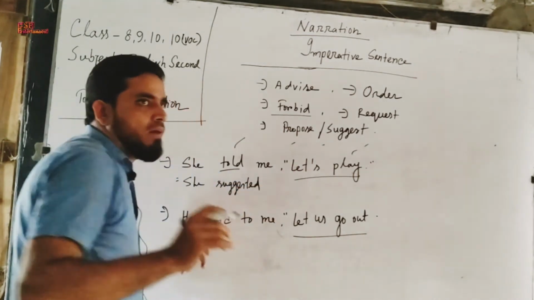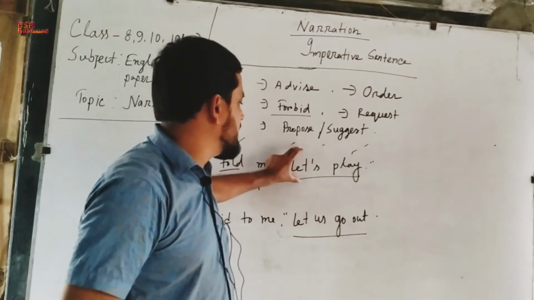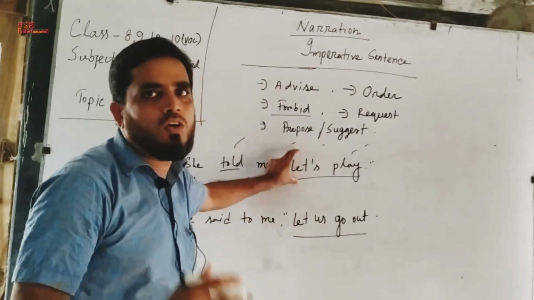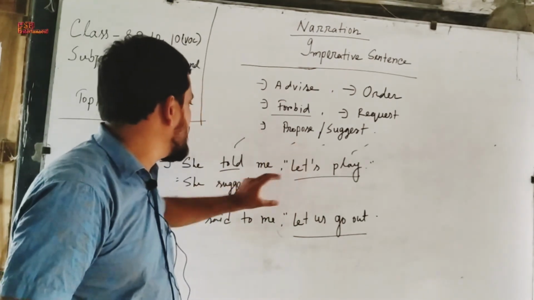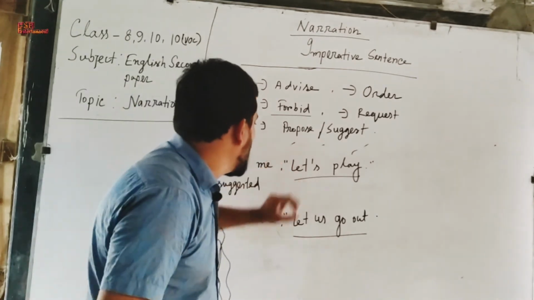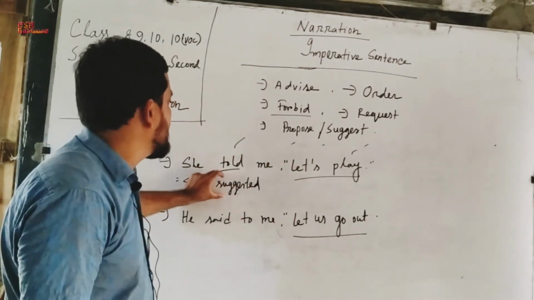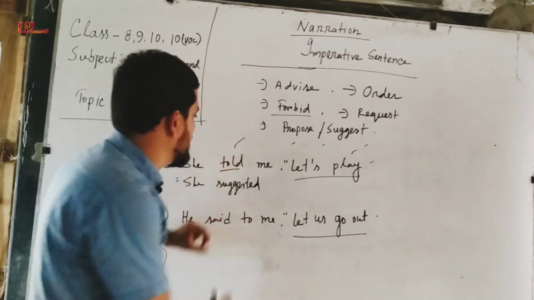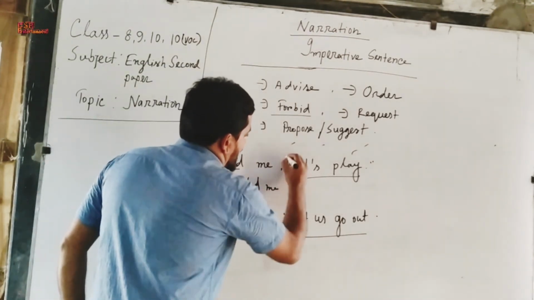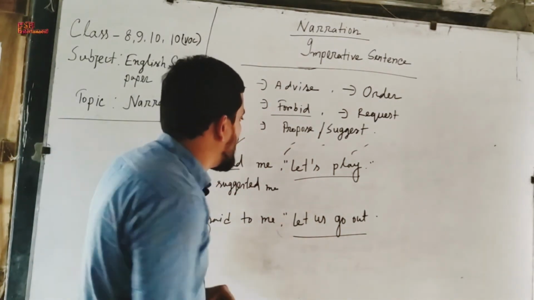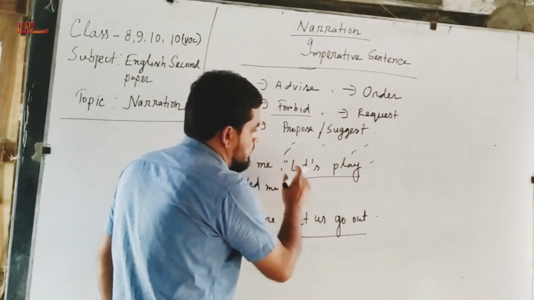Just keep in your mind that if the imperative sentence starts with let's or let us, then it refers to suggest. So while the sentence starts with let's and let us, we will write suggest instead of told or said to. If it is in past form, then we will write suggested, then object, and we will not write inverted comma, and we will not write let's.